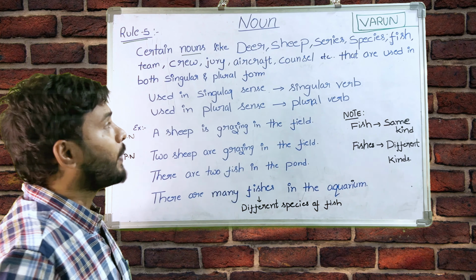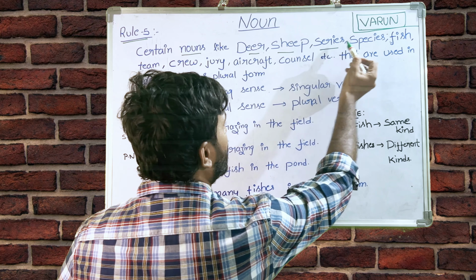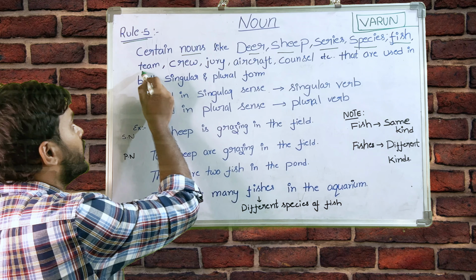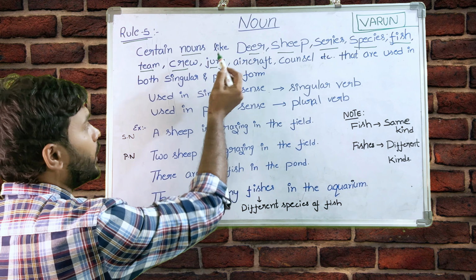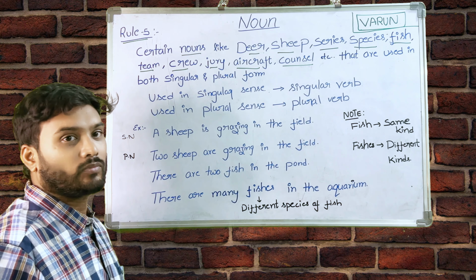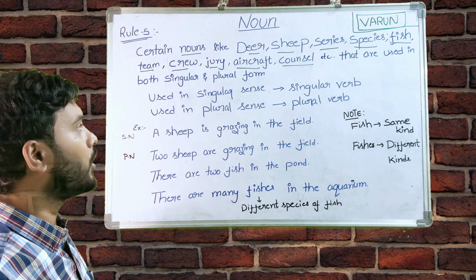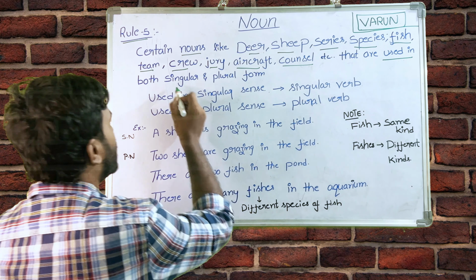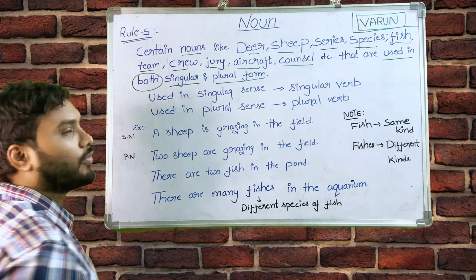Certain nouns like deer, sheep, series, species, fish, team, crew, jury, aircraft, and council. These nouns can be used in both singular and plural form.